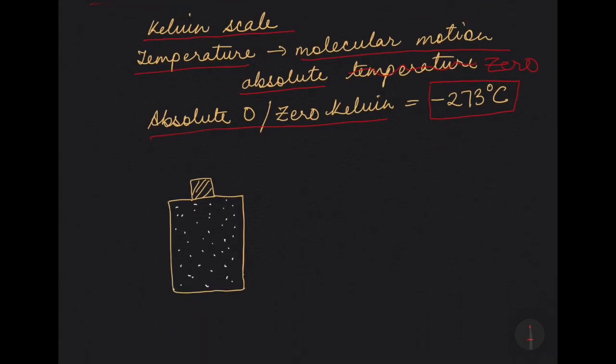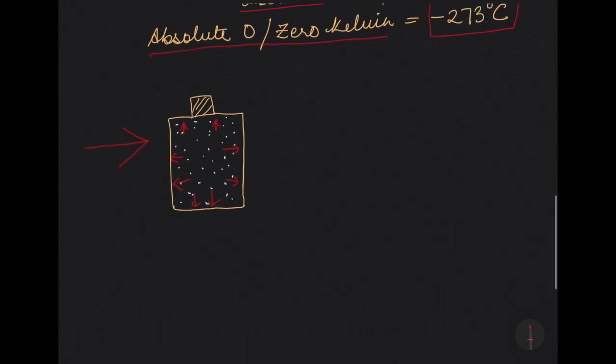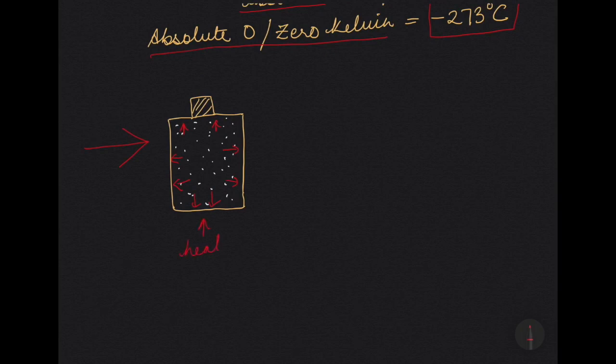Supposing we have some gas enclosed in a vessel, you know that it will exert uniform pressure on all the 4 walls of the container. What is the reason? It is that the particles of the gas collide with each other and with the walls of the containing vessel. So the pressure is equally distributed on all the walls of the container. So the force exerted on a unit area of the wall of the vessel is equal to the pressure of the gas. Now supposing we increase the temperature of the gas by heating it, what will happen?